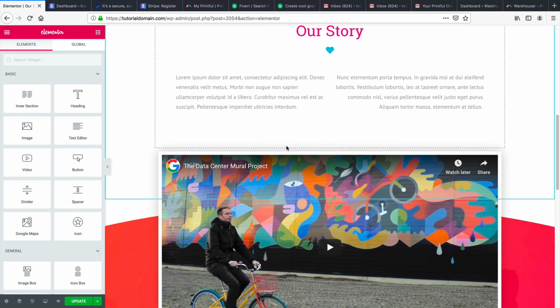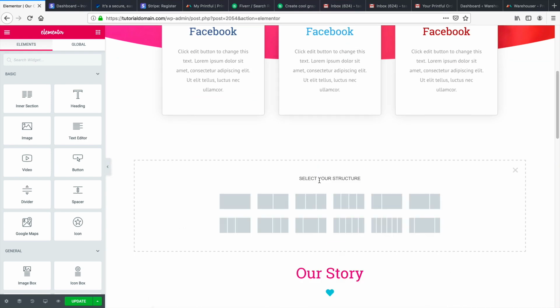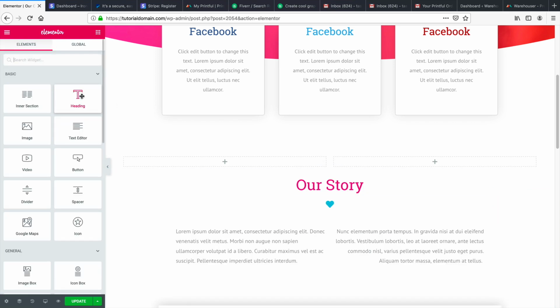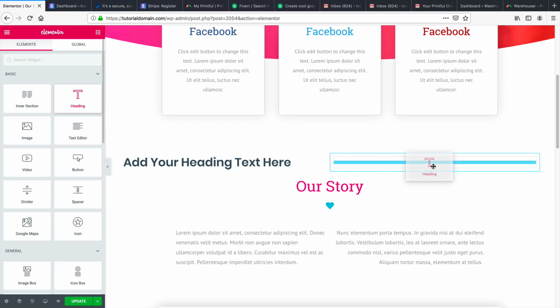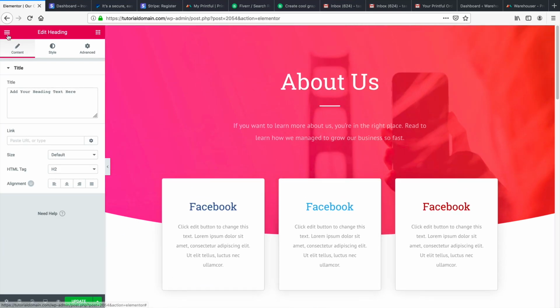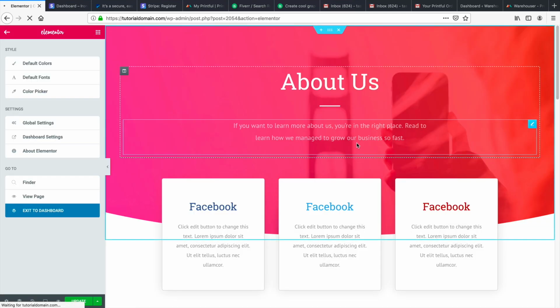And then there you go. You can go ahead and start editing the page. So right here, go ahead and add in a section. I'll put in two columns, and then just start dragging in elements to your liking, etc. So that's basically how you can start designing your page once you actually kind of mess around with it. Here I'm going to exit the dashboard, leave the page, and everything is done.